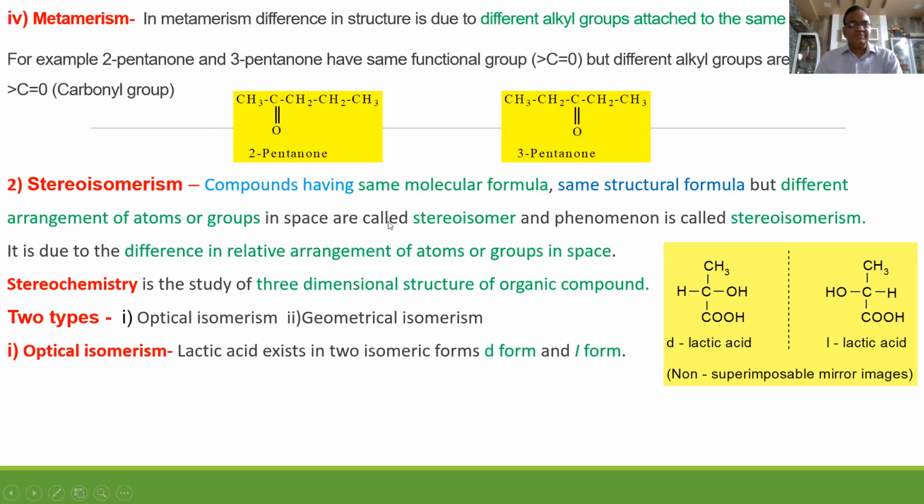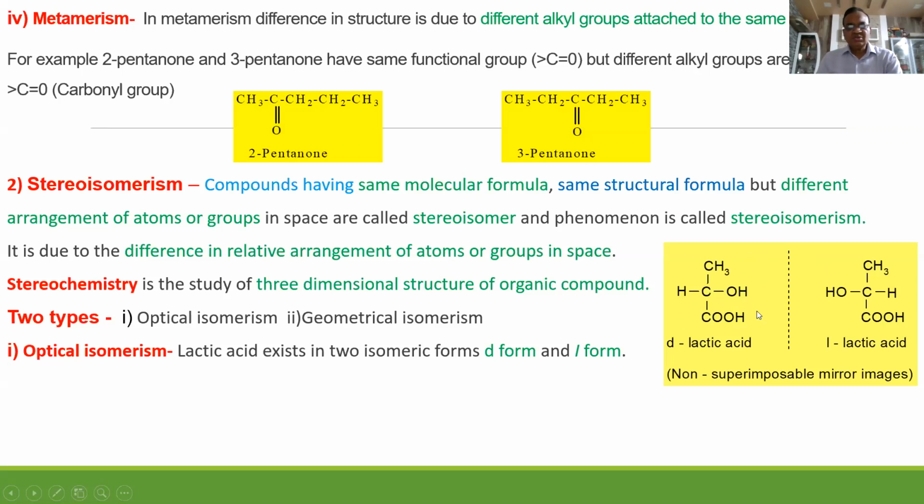Now stereoisomerism. Compounds having the same molecular formula, same structural formula, but different arrangement of atoms in space are called stereoisomers of each other, and the phenomenon is called stereoisomerism. There are two types, optical and geometrical. In optical isomerism, a very good example is D-lactic acid and L-lactic acid. D is called dextrorotatory, L is called levorotatory. Both are non-superimposable mirror images of each other. If you put this diagram on this, then on H there comes OH, and on this OH there comes H. So it does not coincide.